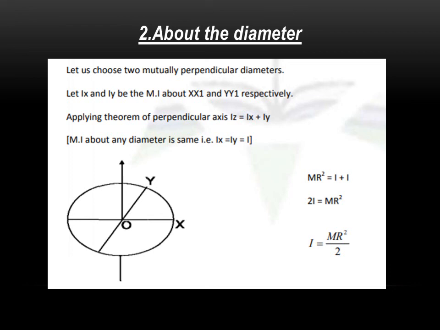Now if you calculate about the diameter, again we apply the perpendicular axis theorem. I z, we know, is the moment of inertia M r square. According to the perpendicular axis theorem, I z is equal to I x plus I y. Because of the symmetry, we can take I x equal to I y equal to I. So M r square equals I plus I, so 2I is equal to M r square. So I is equal to M r square by 2. This is the moment of inertia about the diameter of the disc.